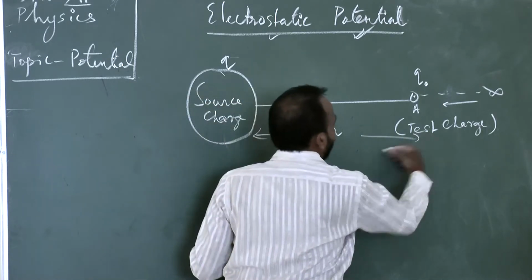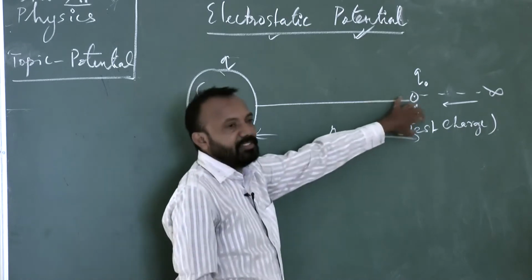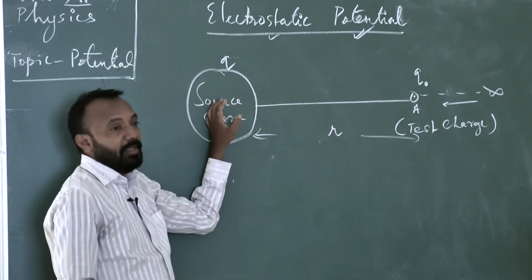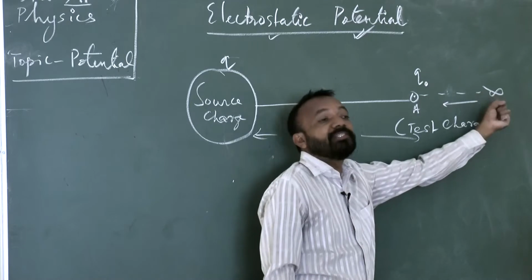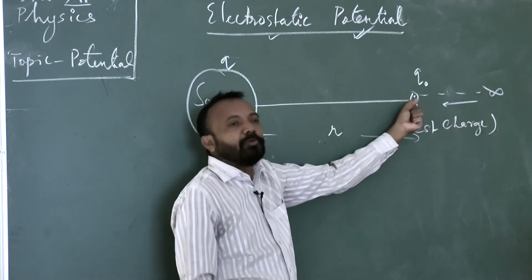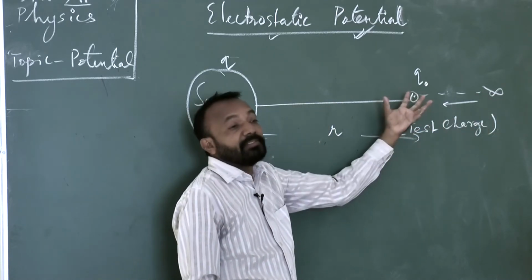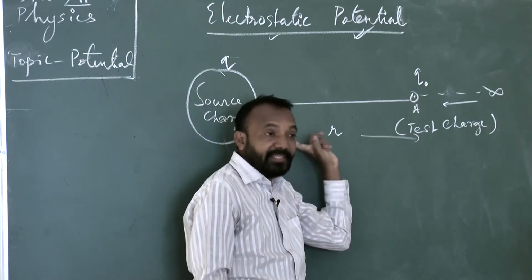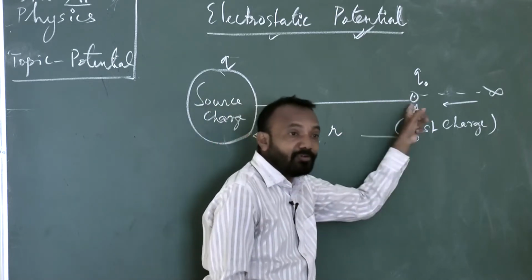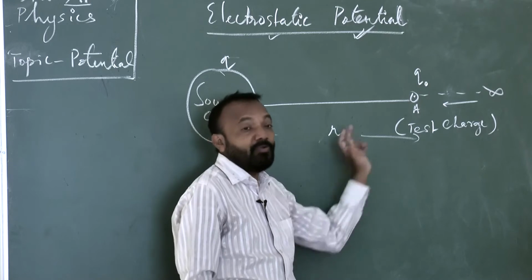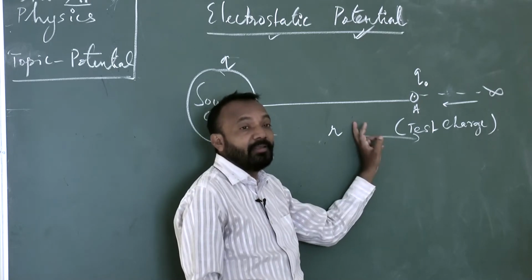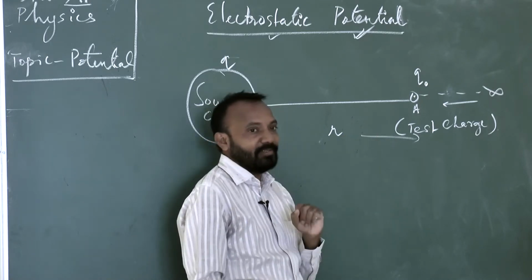This is a positive charge and this is also a positive charge. If I bring this test charge from infinity to a particular position, I am doing work against the electrostatic force. What kind of electrostatic force acts here? A force of repulsion.